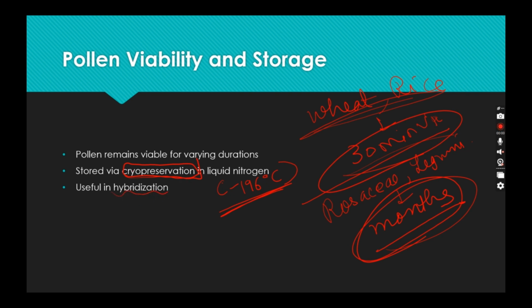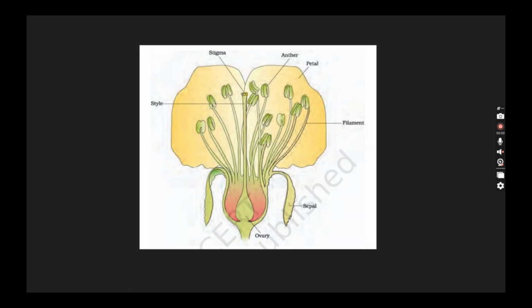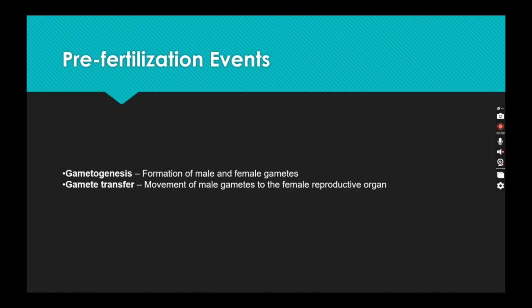And if we know that in the future its seeds will not be viable, that the plant's fertilization will not happen, in that case we do the cryopreservation in liquid nitrogen at -196 degrees Celsius and it's useful in hybridization. So this is all about the male gamete. Let's just move to the slide. First of all, the structure of this.